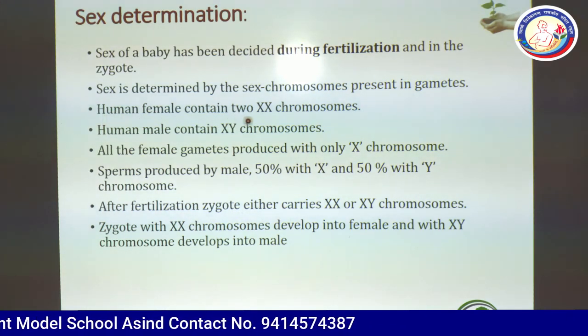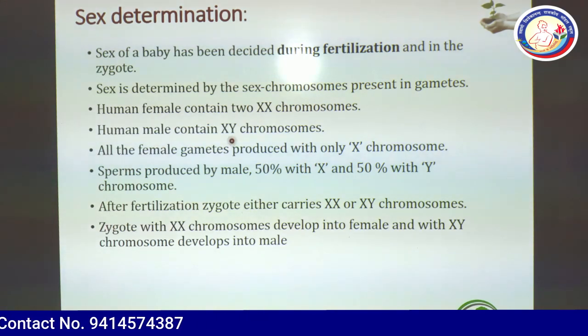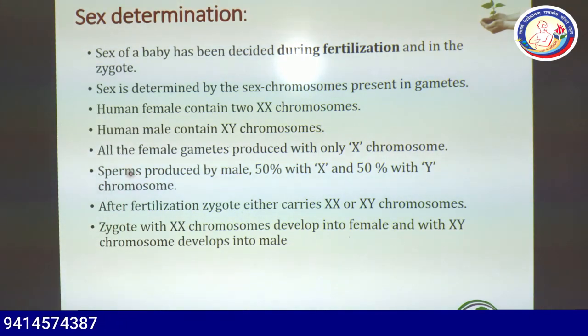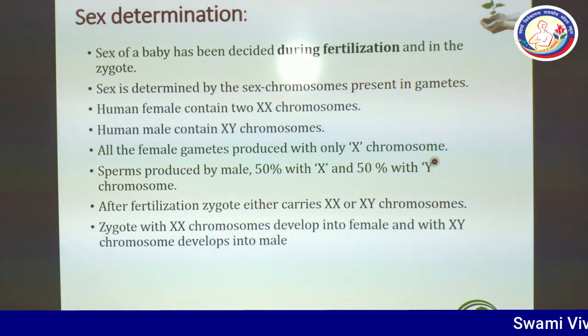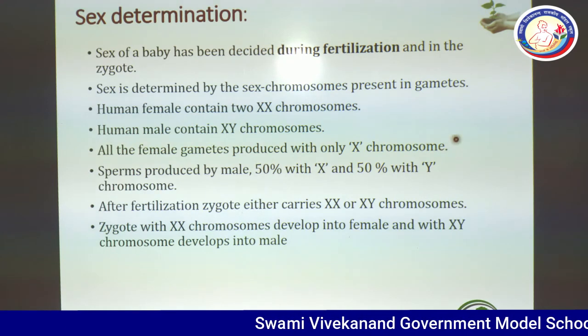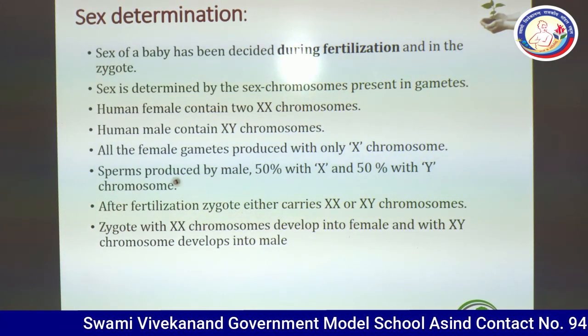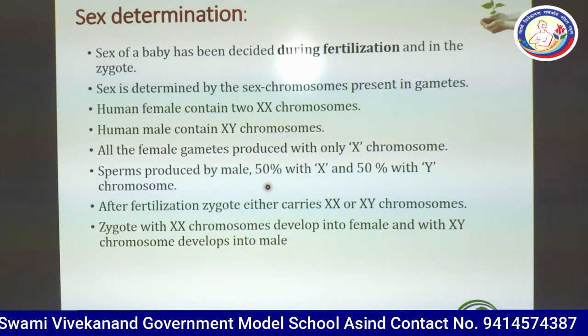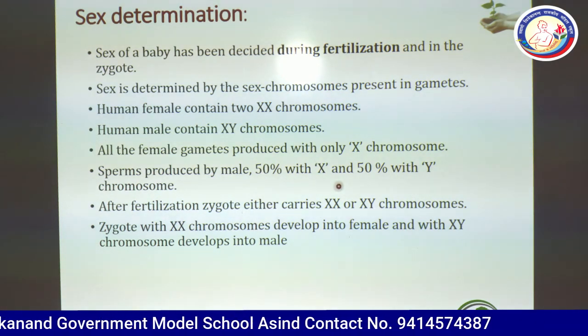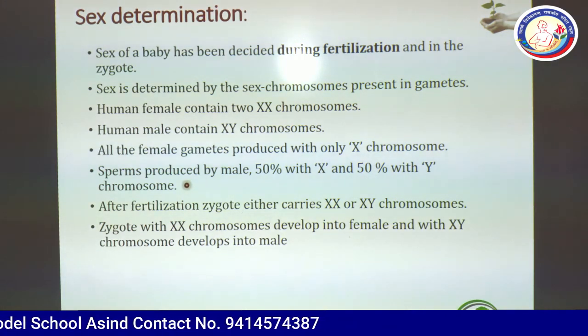Human female contains two X chromosomes, while the male contains X and Y chromosomes. All the female gametes are produced with only X chromosome. On the other hand, in male, of the sperms produced, 50% are with X chromosome and 50% with Y chromosome.